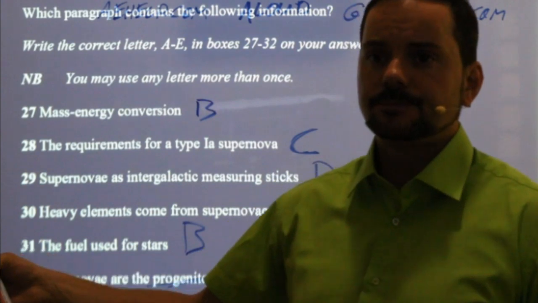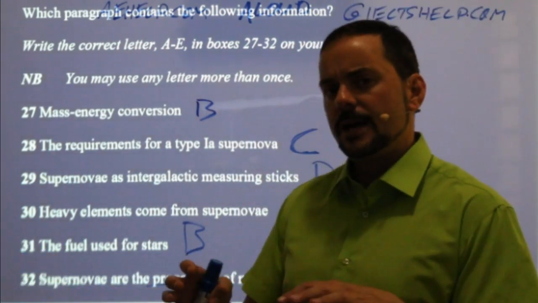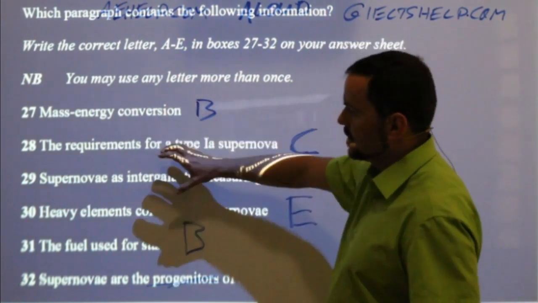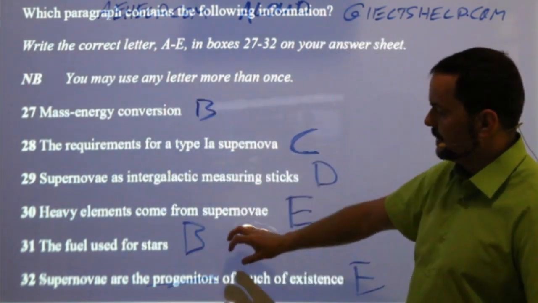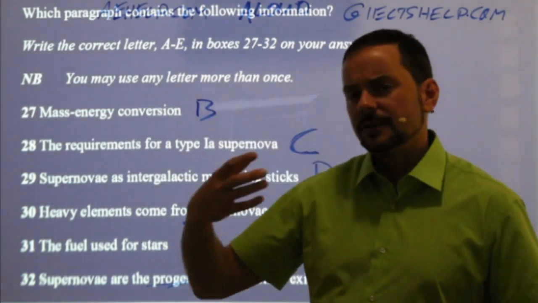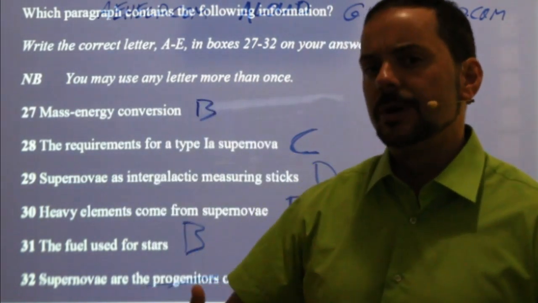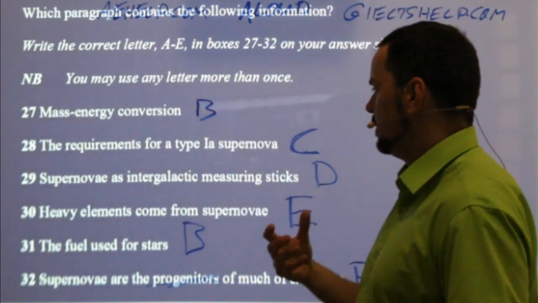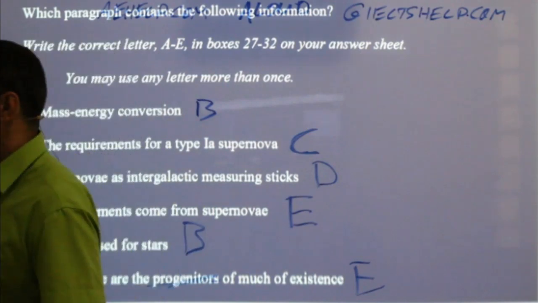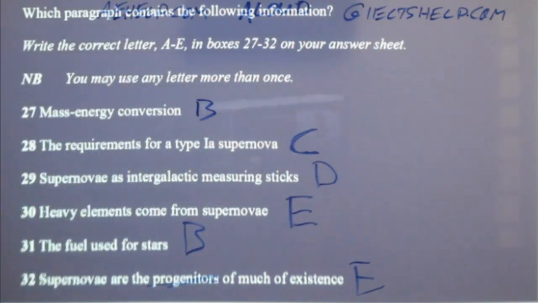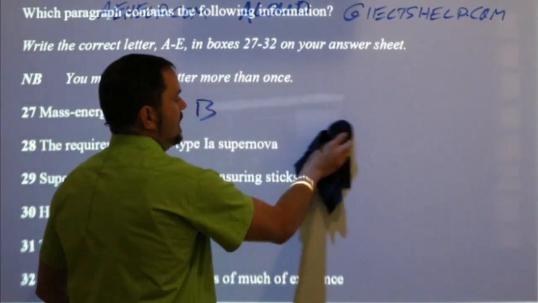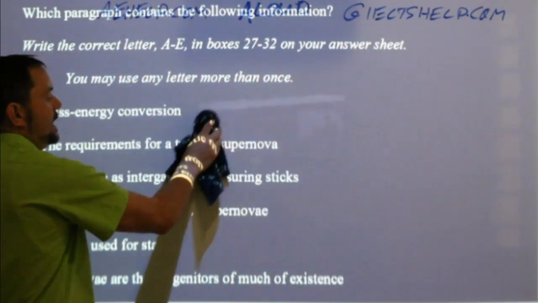Okay? Do you see what I'm saying with that? Sometimes if I'm actually trying to search for these, I might get a couple of them very quickly, but then this one or this one might really take me a long time. I might have to do a second and a third read. I might get lost. So it might be a lot more confusing. Okay? Not might be, probably will be. All right? Okay. So let's have a look at